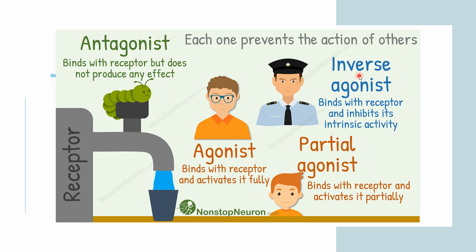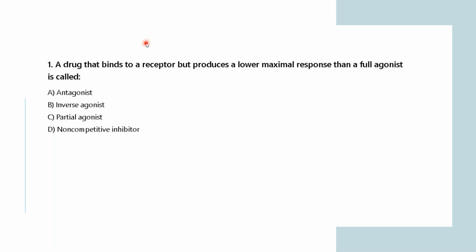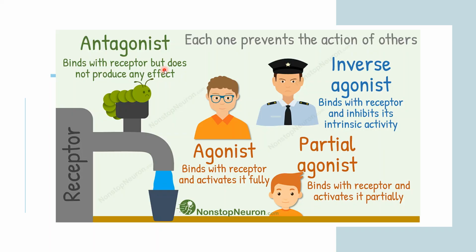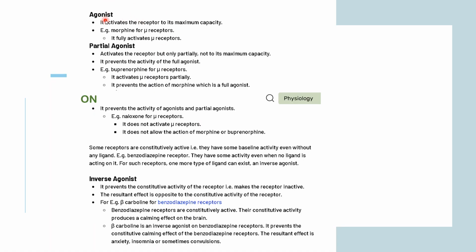So now coming back to the question, if it is understood. A drug that binds to a receptor. For that also we need to know this. An agonist activates the receptor to its maximum activity. For example, morphine fully activates the mu receptors. Partial agonists are the compounds that activate the receptor but only partially, not to its maximum capacity. It is partially activating it, and it basically prevents the activity of a full agonist.